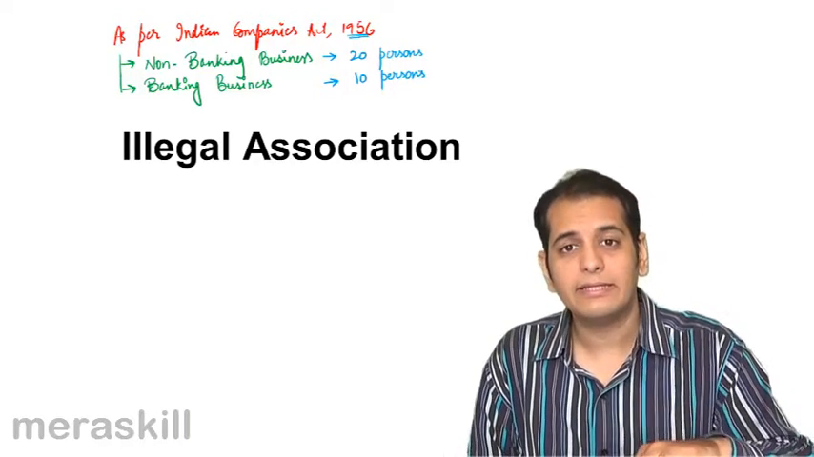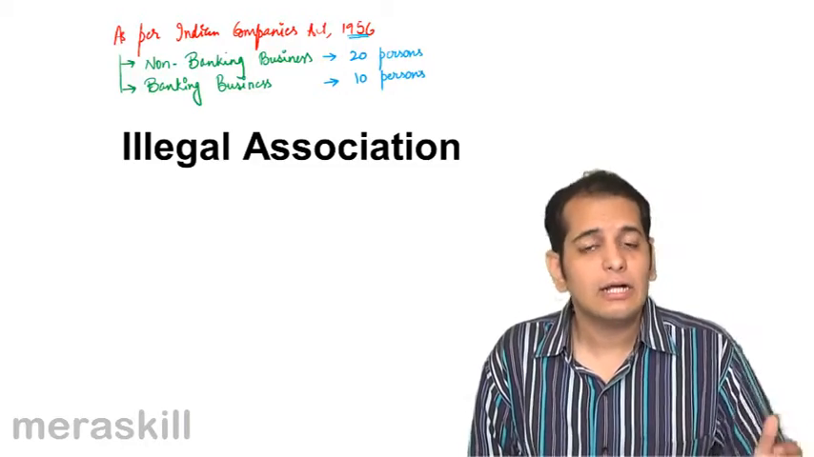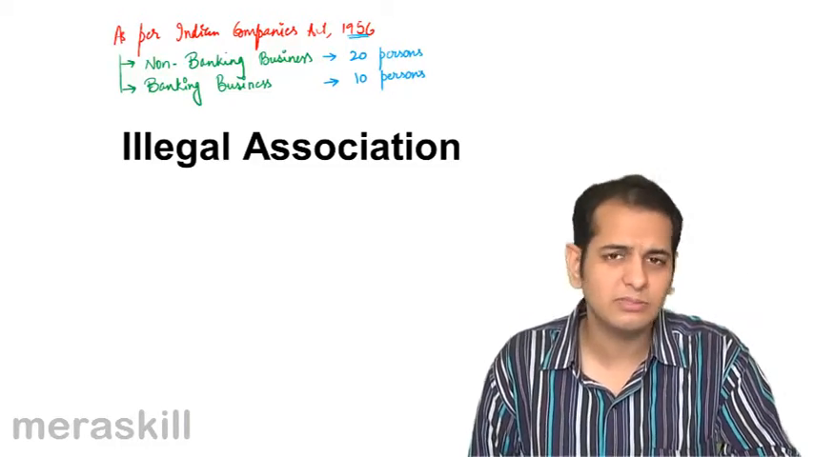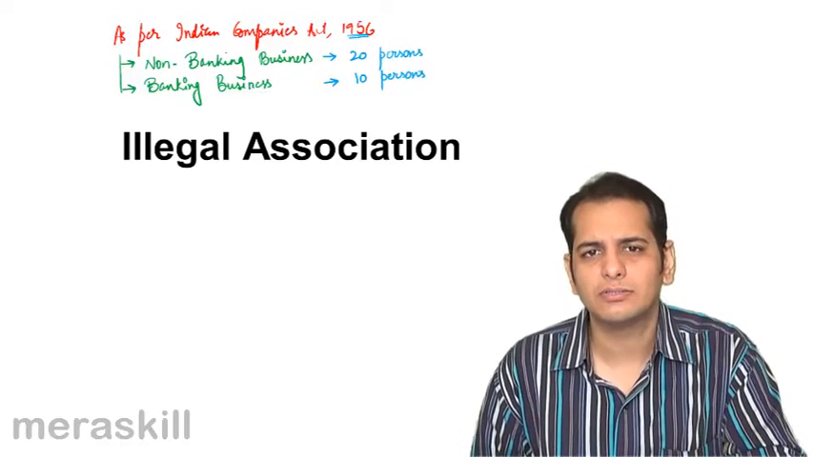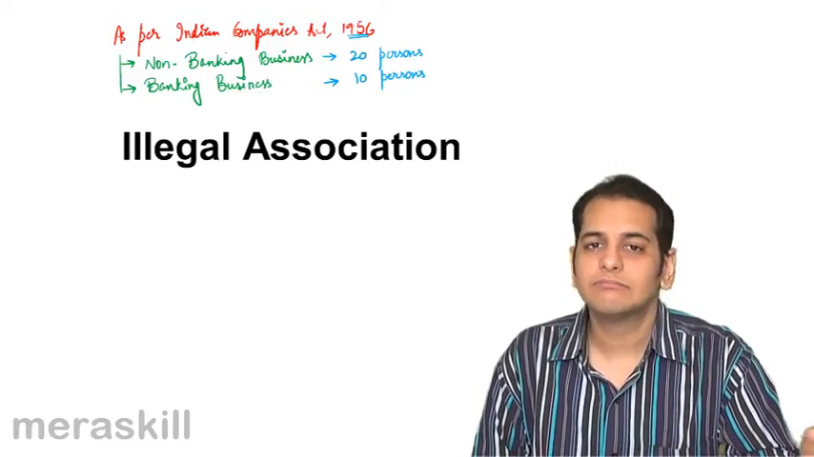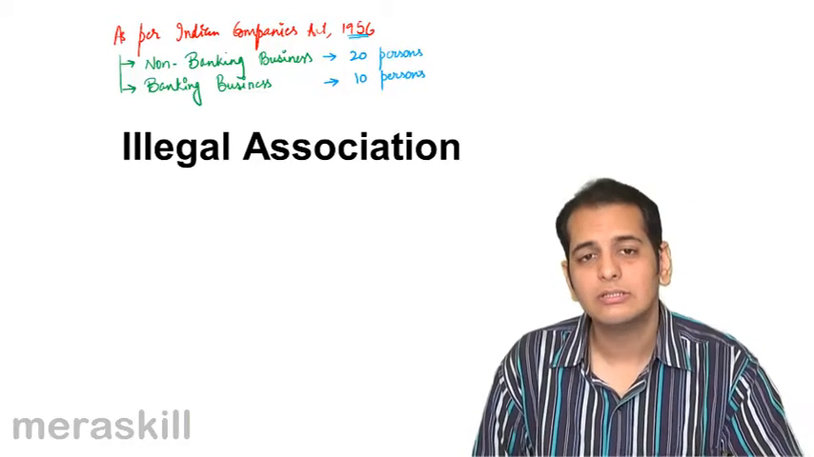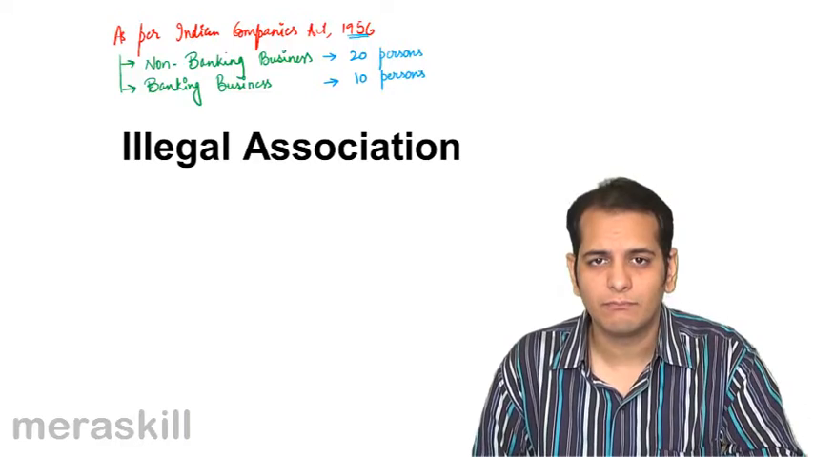And for non-banking, any partnership firm having more than 20 partners and doing a non-banking business, any business other than the banking business, it can have only 20 partners. So if it gets in more partners, let's say it gets in 22 partners or 25 partners, such a partnership firm will become an illegal association.